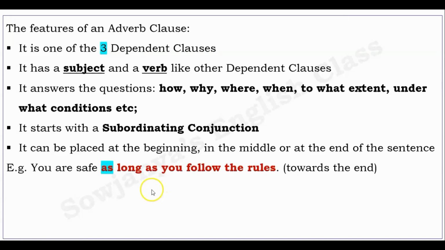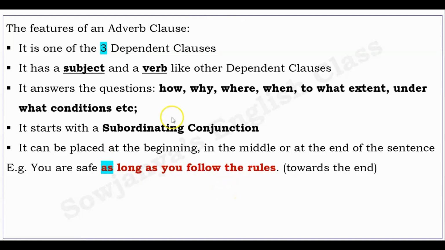You are safe as long as you follow the rules. Here, as long as you follow the rules is our adverb clause, and it is placed towards the end of the sentence. It can come in the beginning as well. As long as you follow the rules, comma, you are safe. That way also we can write. And one thumb rule is, whenever we start our sentence with any adverb clause, we have to place a comma after that.